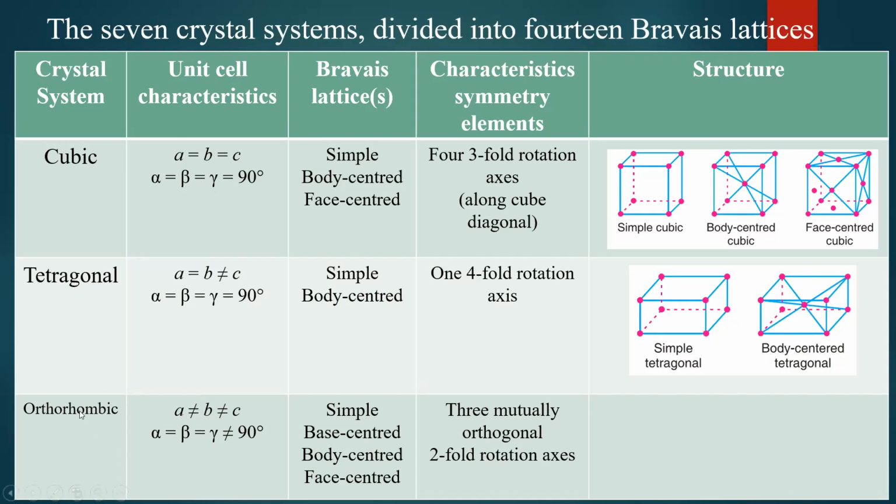Then come to the orthorhombic. Orthorhombic has the characteristic A not equal to B, not equal to C, and alpha, beta, gamma are not equal to 90 degree. Okay, they are not having the 90 degree perpendicular angle between them. They are not perpendicular to one another. Then there are 4 different Bravais lattices corresponding to orthorhombic: simple, base centered, body centered, and face centered. Okay, 4 Bravais lattices are there, and it has 3 mutually orthogonal 2-fold rotation axes.